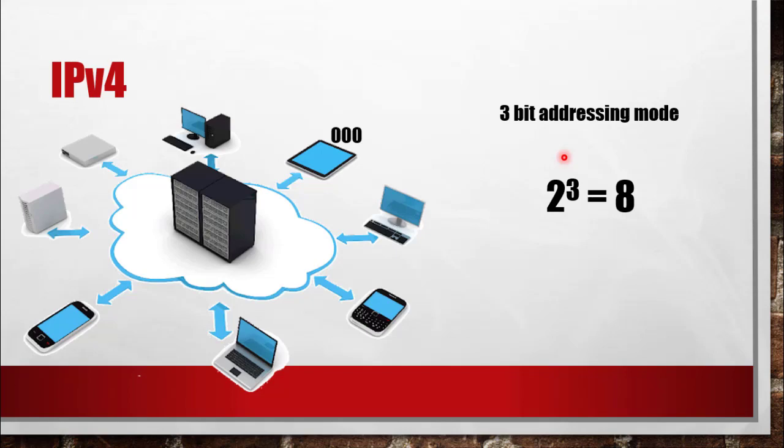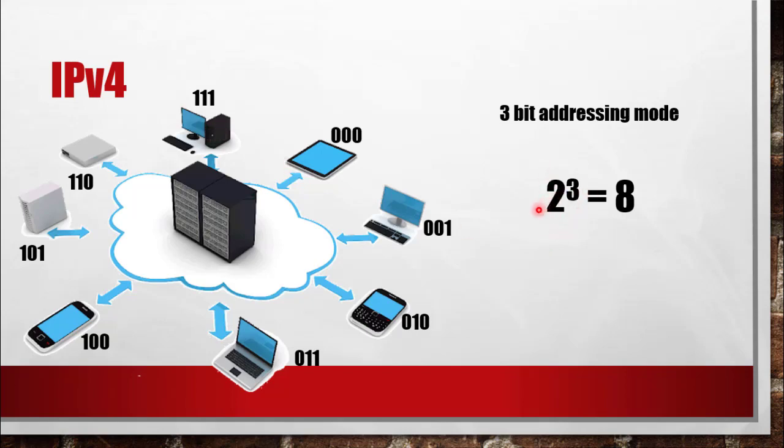So to each of these devices I am going to give an address, starting with 000, 001, 010, 011, 100, 101, 110, and 111. You can definitely remember that these are binary numbers representing 0, 1, 2, 3, 4, 5, 6, and 7. So 0 to 7, I have up to 8 devices. To suffice all the capacity needed to communicate in this network between these devices, I'm going to give them each an address using a 3-bit addressing mode.